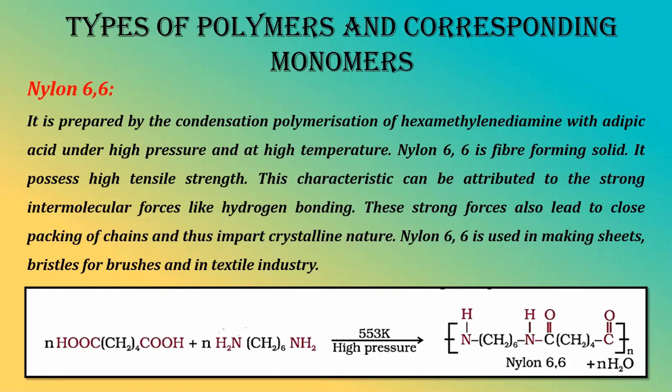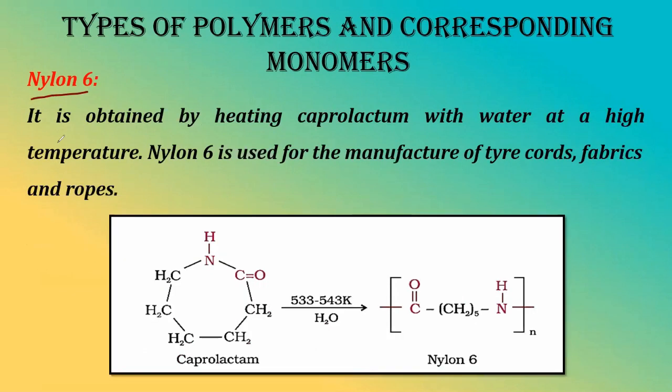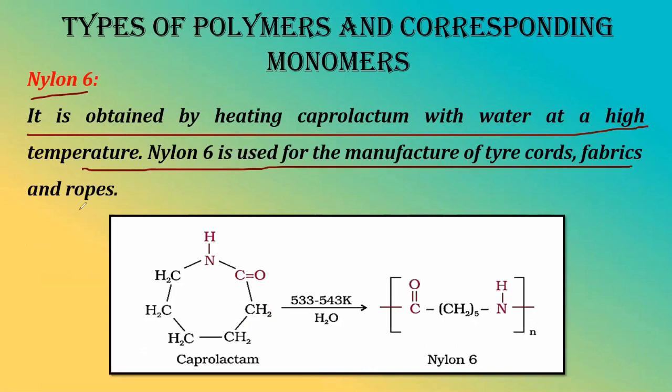Okay, now we are having nylon 6. Now what is nylon 6? It is just like nylon 6,6 but is formed in a different way. It is formed by heating caprolactam with water at high temperature. It is used in manufacture of tire cords, fabrics and ropes, right?